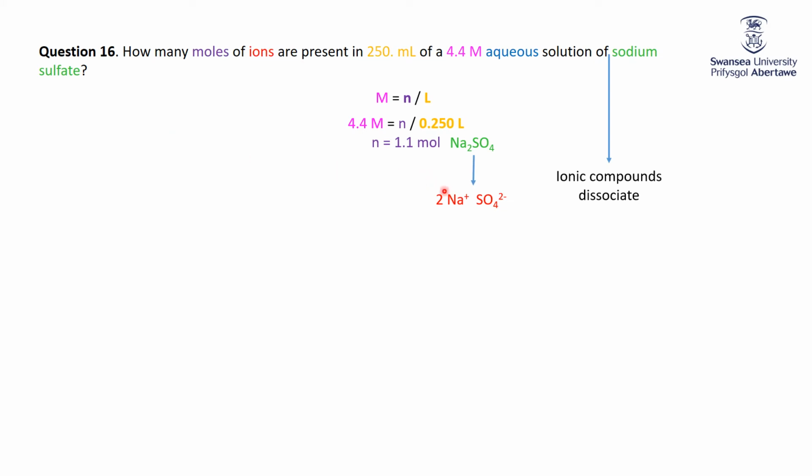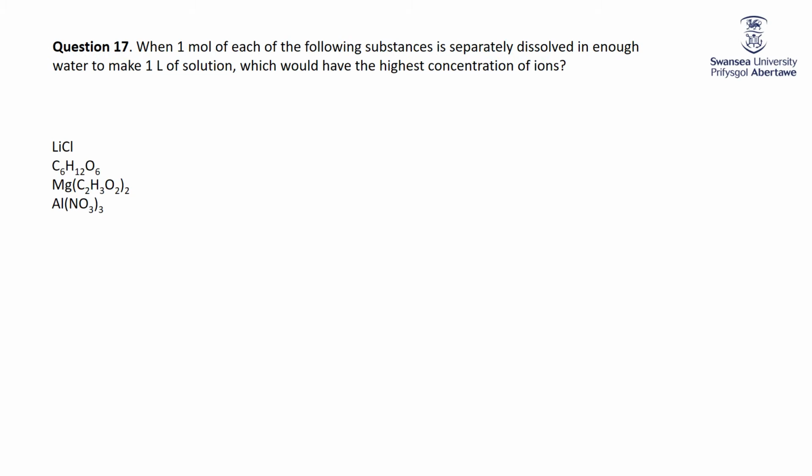And so therefore we've actually got 3 ions for the price of 1. So the number of moles of ions, 3.3 moles. 1 mole of each of these dissolved in enough water to make 1 litre of solution. Important side note, that's how you make solutions. You don't take 1 mole and add 1 litre of water. You take 1 mole of the solute and add enough water to make 1 litre of solution, and it's not going to be 1 litre of water.